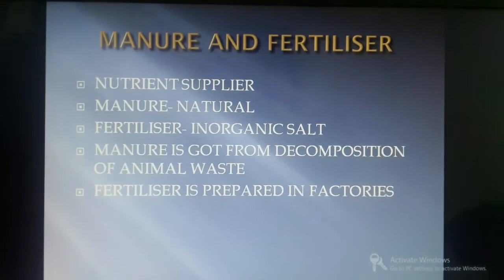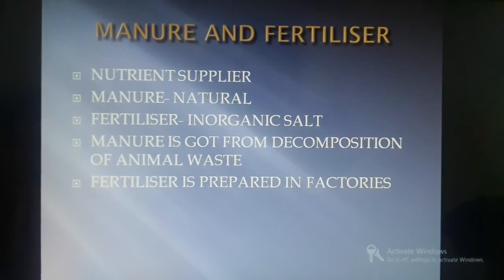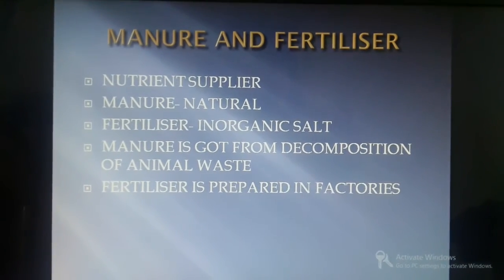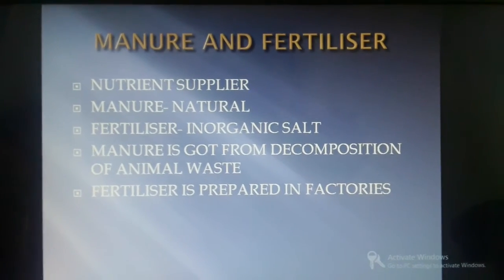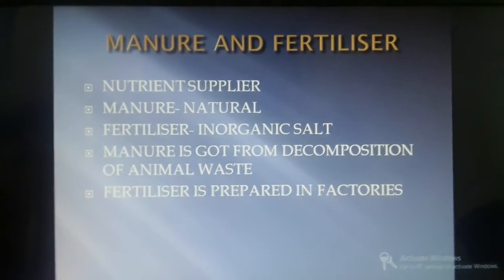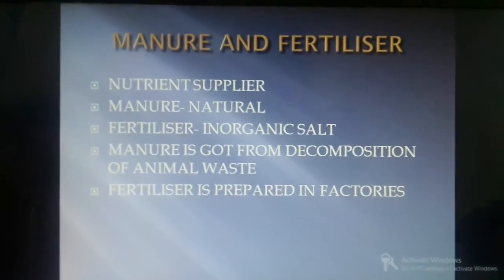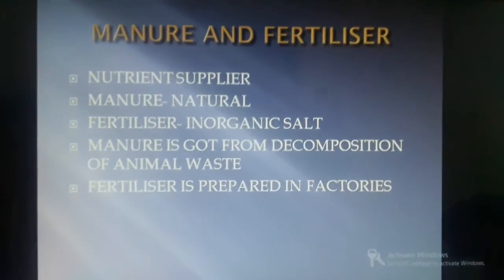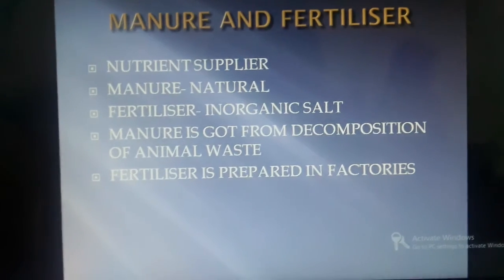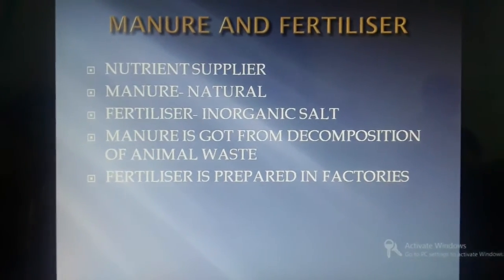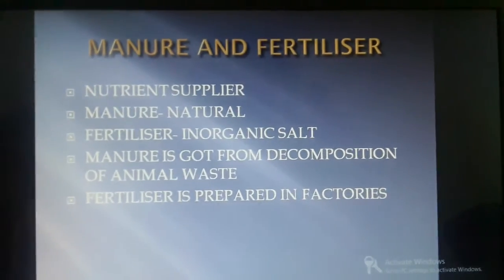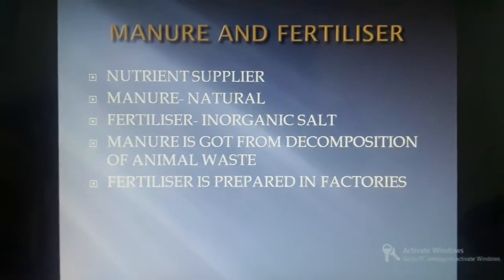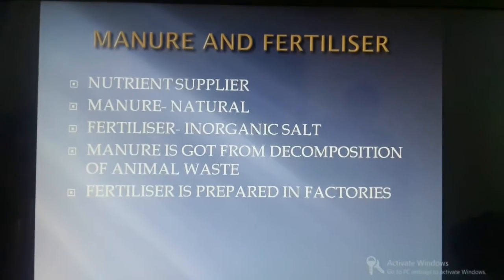Most of the biodegradable waste is turned into manure, which is a good nutrient supplier for the plants and animals. As it's so cheap, do we get cow dung for cost? No, right? We don't get manure by paying. It is free of cost and natural, and if we add more manure, no problem. There is no problem for the plant and even we humans.